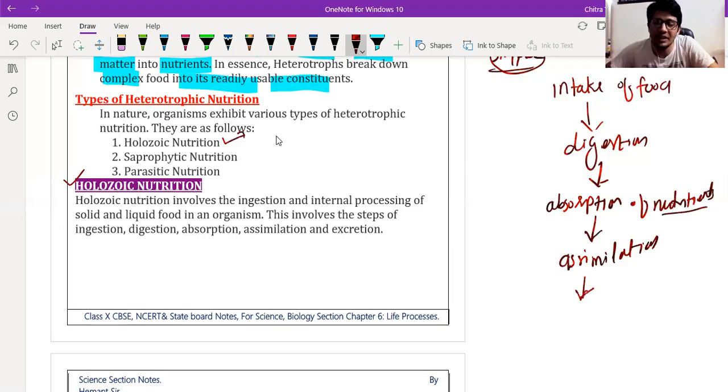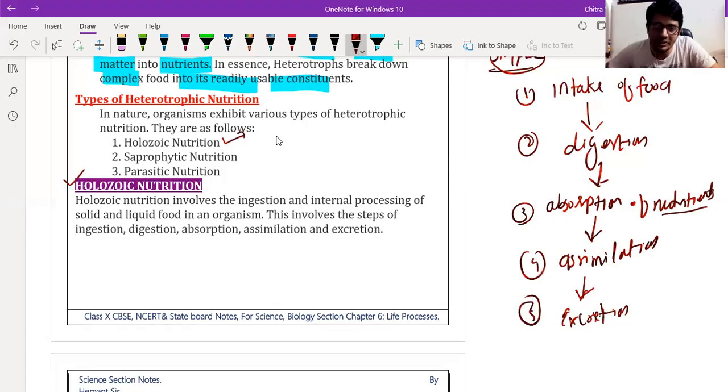When there is energy production in our cell, waste product is formed, and that waste product has to be removed from the body. This process is excretion. So these are the five main stages: 1, 2, 3 are intake, digestion and absorption of nutrients, 4 is assimilation, and 5th is excretion.